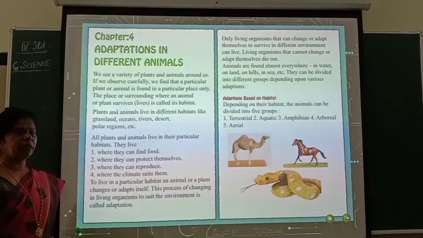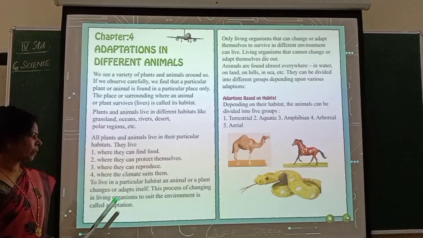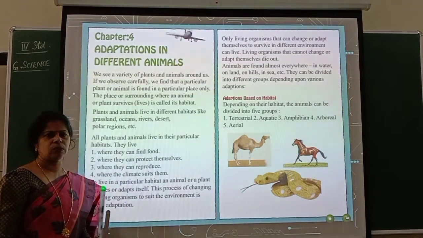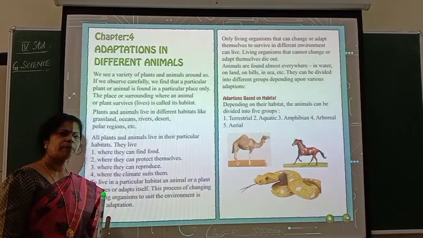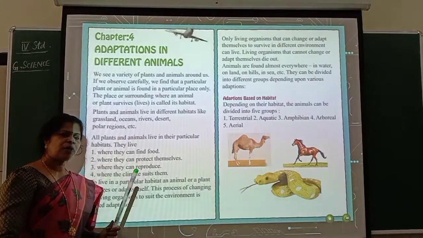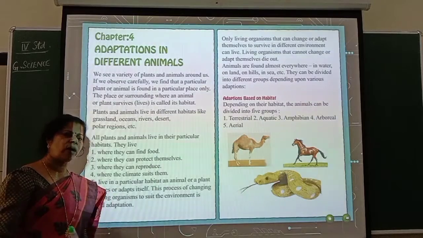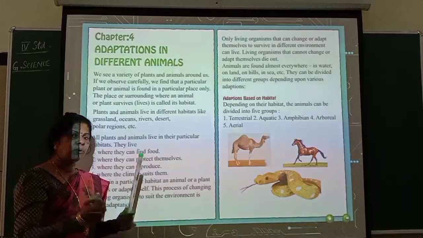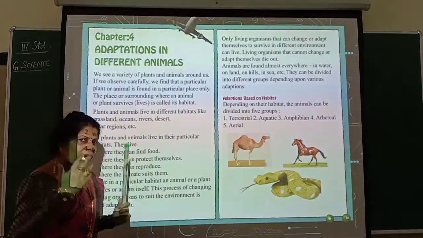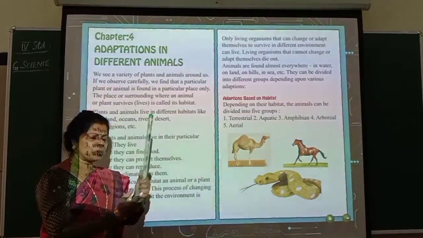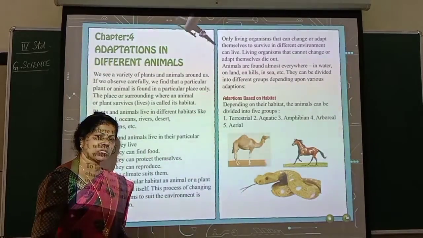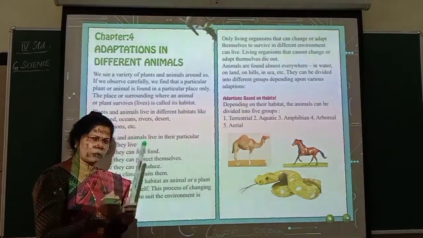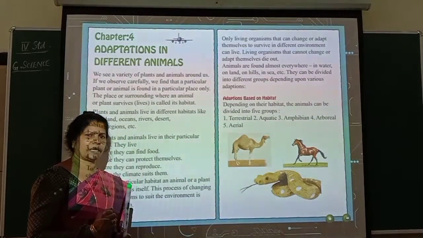Now for example, we'll take human beings. When human beings go to very cold regions, what do they do? They cannot wear the normal dress they were wearing in the hot areas. They have to cover their body with wool or fur. They have to use a cap, isn't it? And they have to use gloves. They have to use gum boots. All these things. Why? To keep their whole body warm, they have to use all these materials.